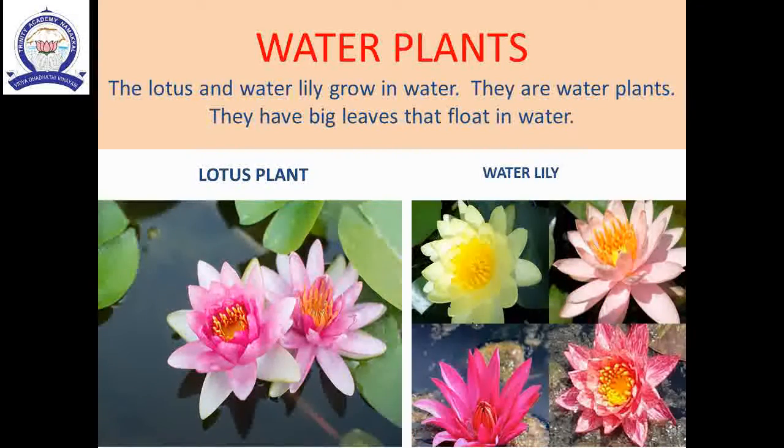Children, where do plants grow? Plants grow in different places. The lotus and water lily grow in water. They are called water plants. They have big leaves and float in water.